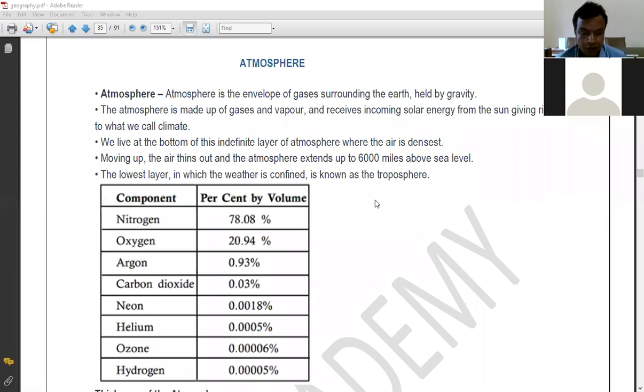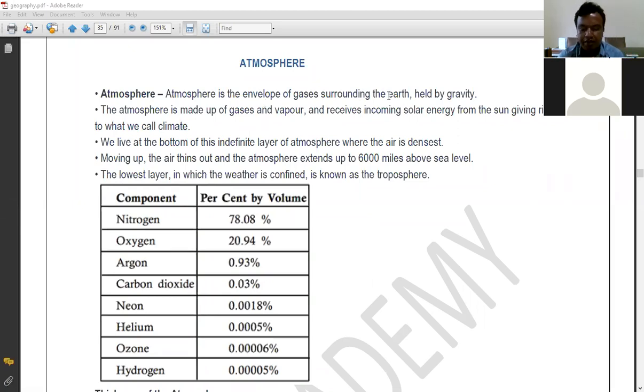At the same time, we are also going to study how these landforms are influenced by the atmosphere. Atmosphere means surrounding. All of you must be knowing the meaning of atmosphere. It means surrounding to us, and it also has various aspects. So atmosphere is the envelope of gases surrounding the earth.